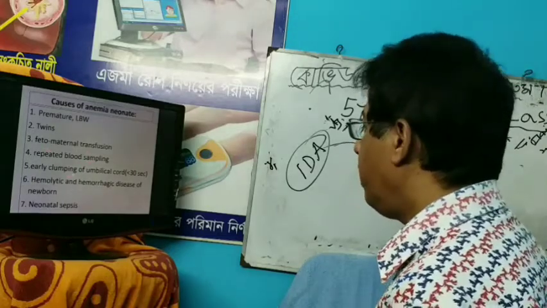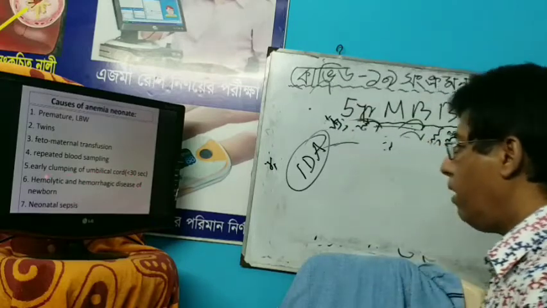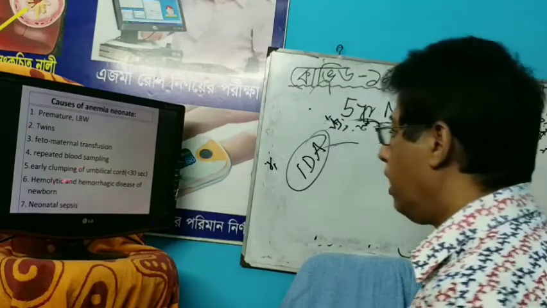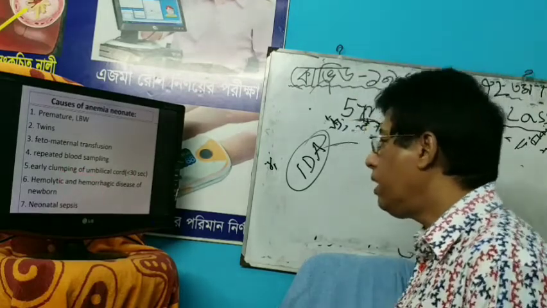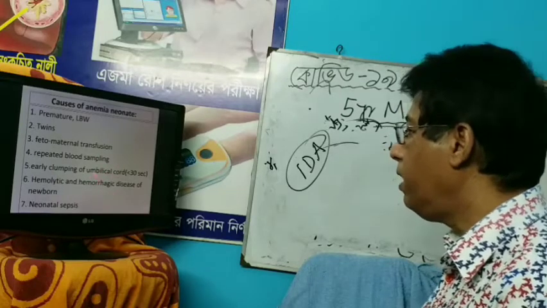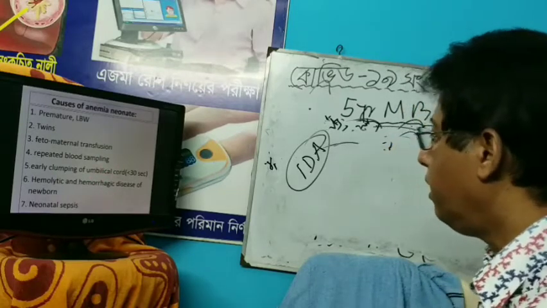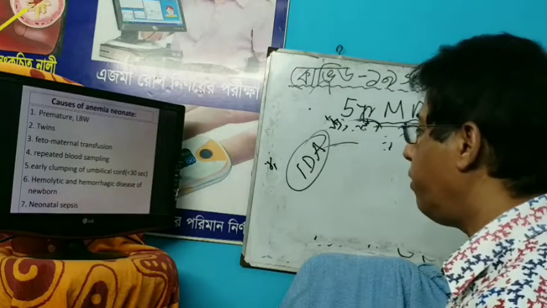Early clamping of the umbilical cord, very important. If the umbilical cord is clamped in less than 30 seconds, less blood comes from the placenta to the baby and the baby becomes anemic. Another is hemolytic and hemorrhagic disease of the newborn.